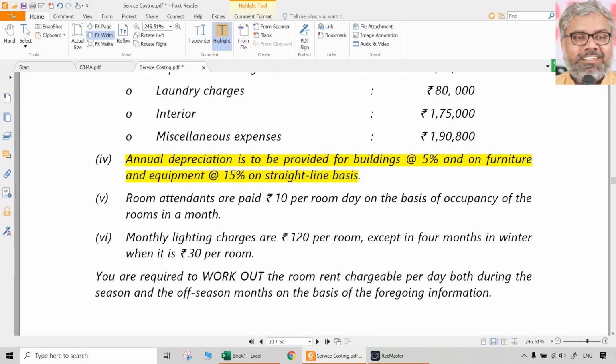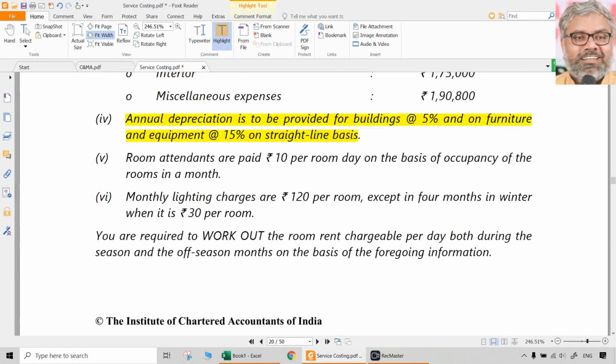Then room attendants are paid 10 rupees per room day on the basis of occupancy of the rooms in a month. And monthly lighting charges are also given, 120 per room monthly, except in 4 months in winter, during which season it is 30 rupees per month. So required to work out the room rent chargeable per day both during the season and off season months on the basis of the foregoing information.